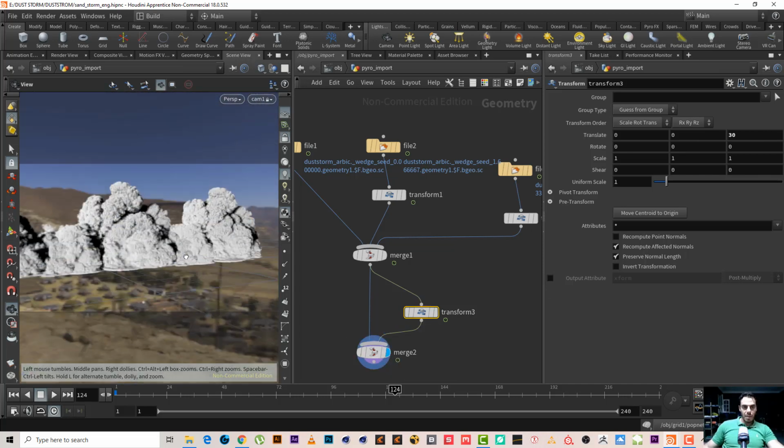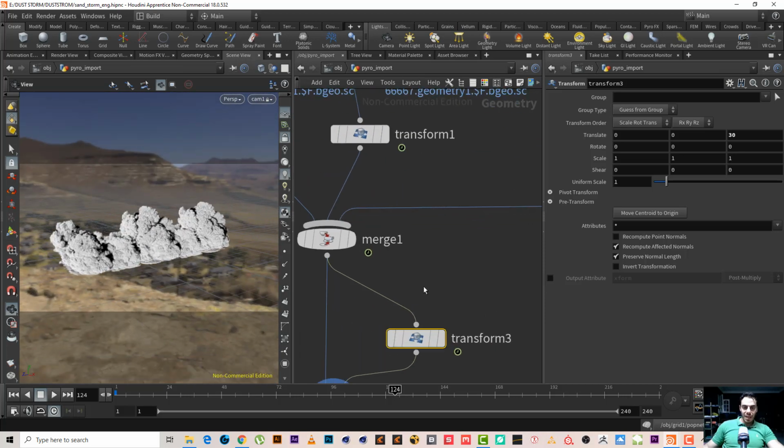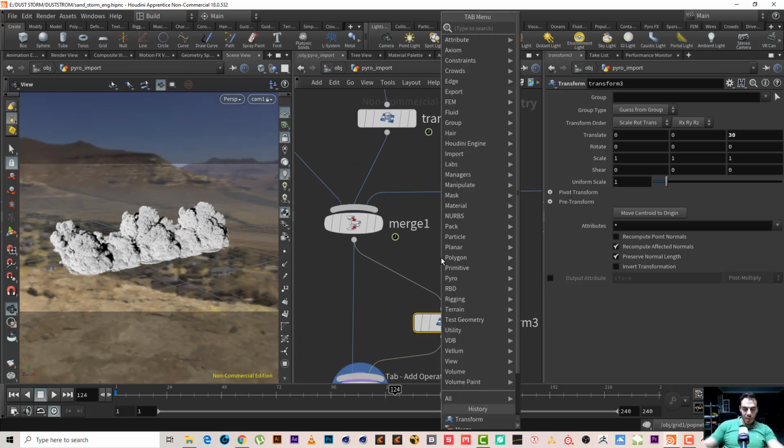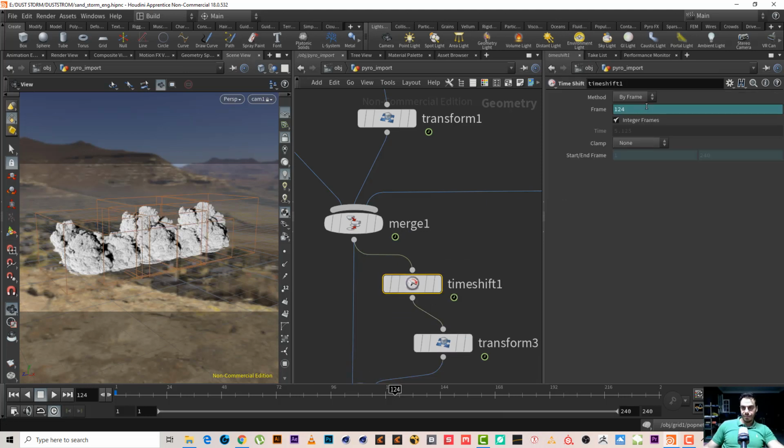Let's see it now. Yeah, okay, but as we can see, both are the same copy, so maybe we can just time shift this one. So I will add a time shift before the transform. I will simply add plus 10 frames. Yeah, so as we can see, it's completely different now.